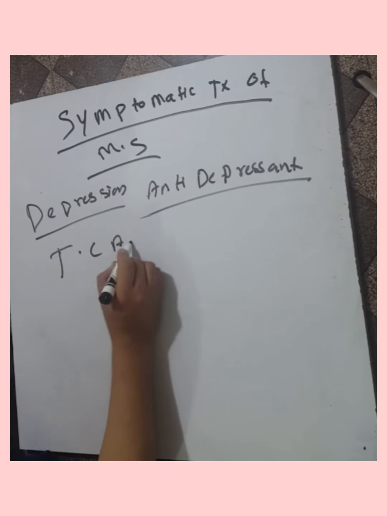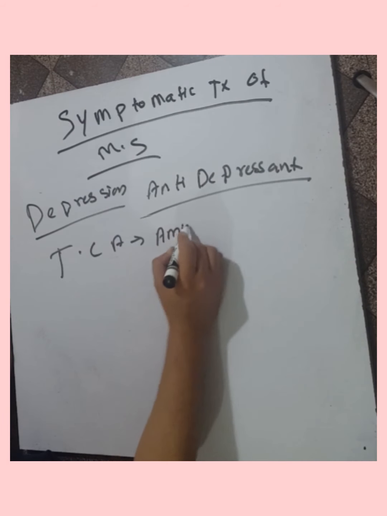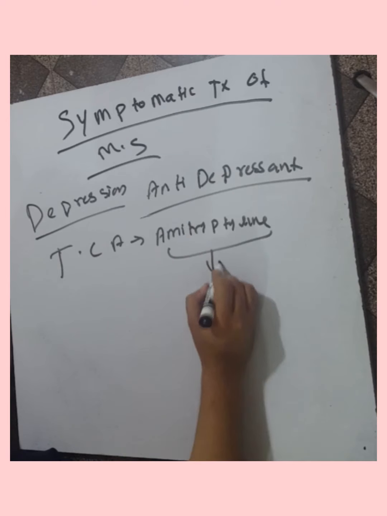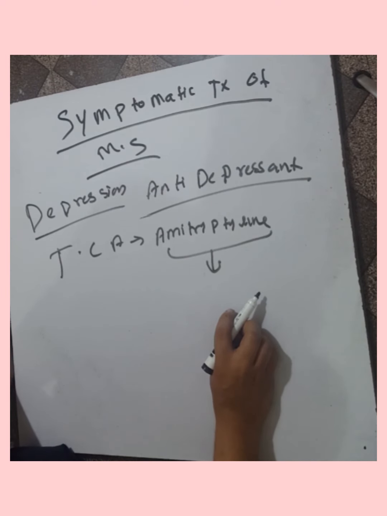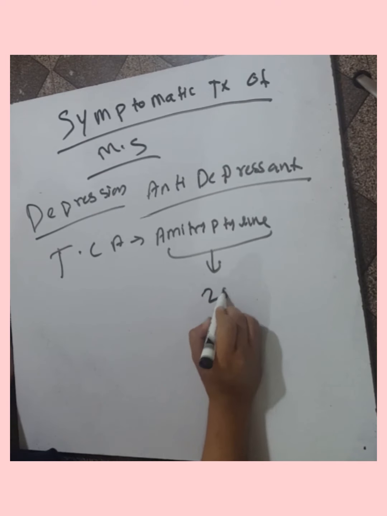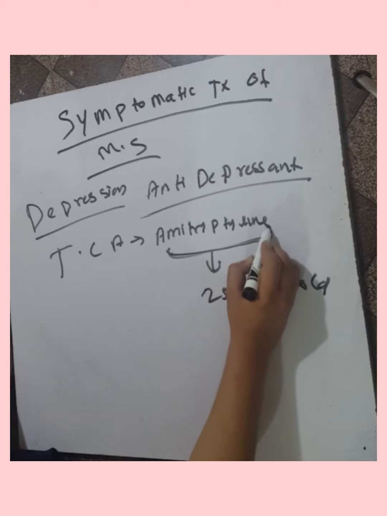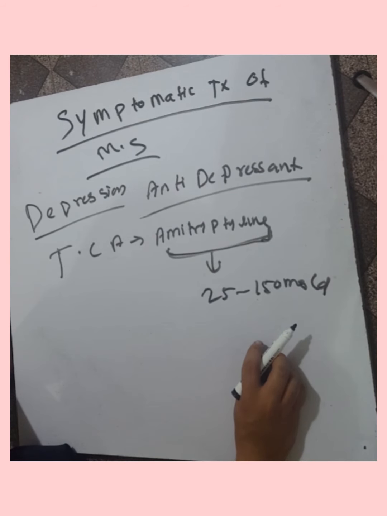Tricyclic antidepressant, that is amitriptyline, may be used. The dosage of the amitriptyline to reduce the depression in multiple sclerosis is 25 to 150 mg per day. Amitriptyline may also be used in the pain of the patient with multiple sclerosis.